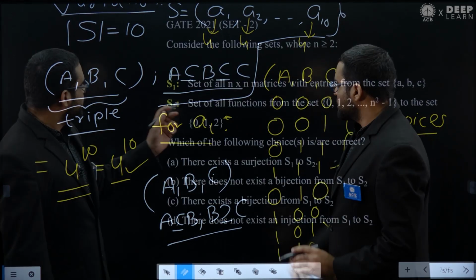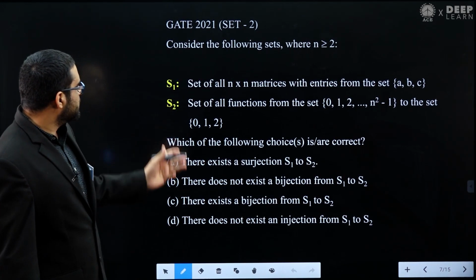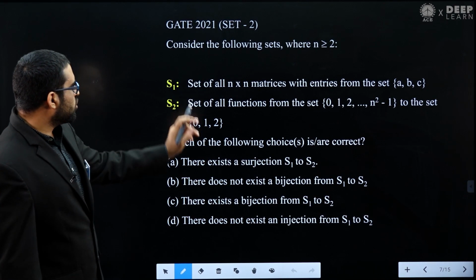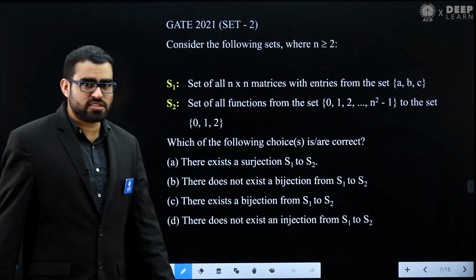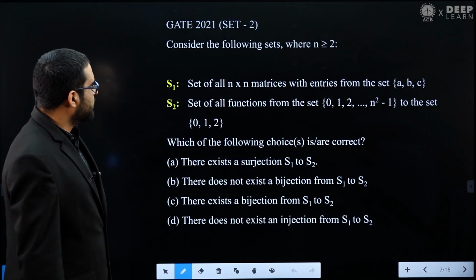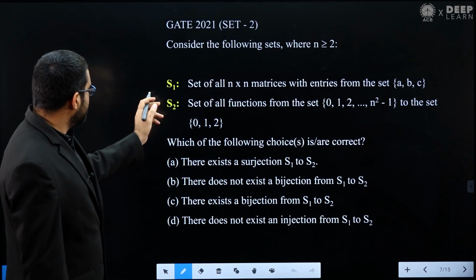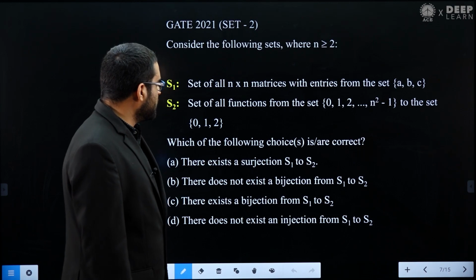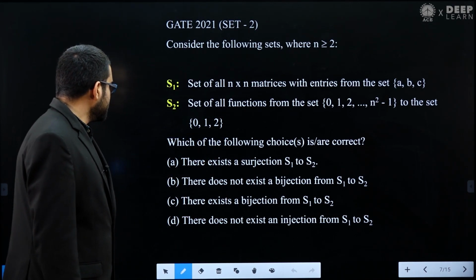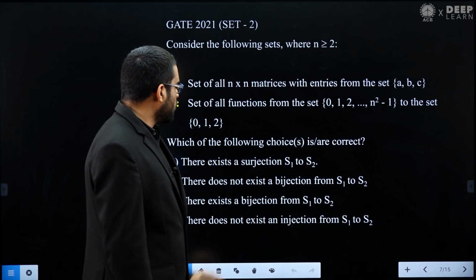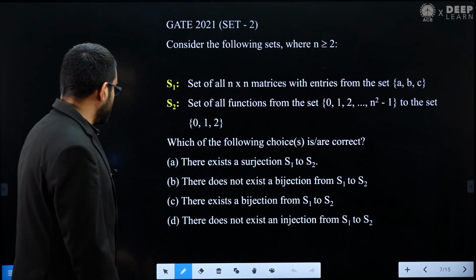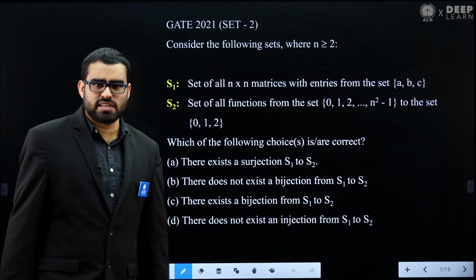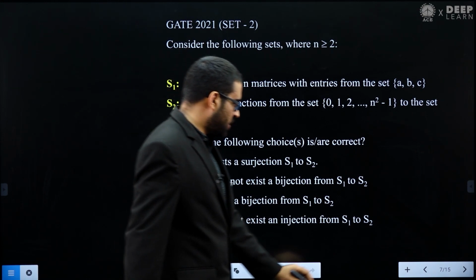Okay, in this video we will solve this question. This is a GATE 2021 set 2 discrete mathematics question. Consider the following sets. They have given us two sets, where n is greater than or equal to 2. Set S1 is the set of all n by n matrices with entries from the set {A, B, C}, and set S2 is the set of all functions from the set {0, 1} to the set {0, 1}. So which of the following is correct? He is asking about surjection, bijection, and all these things. So let's see how to solve it.